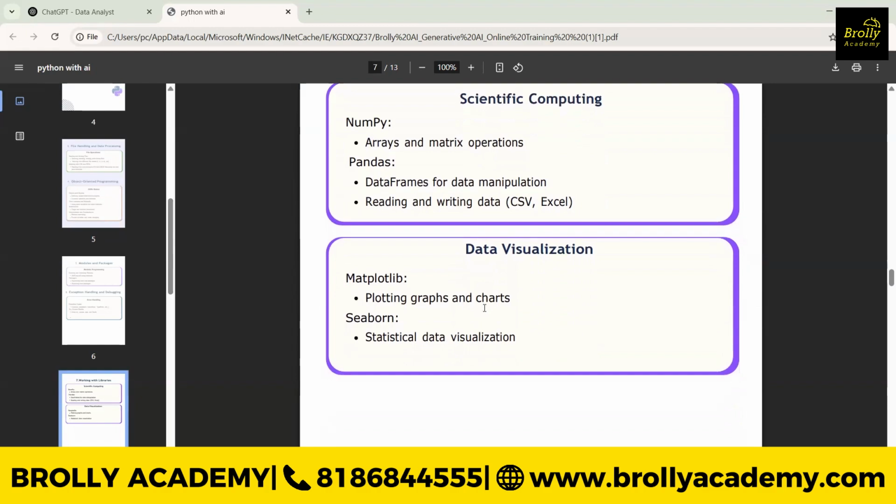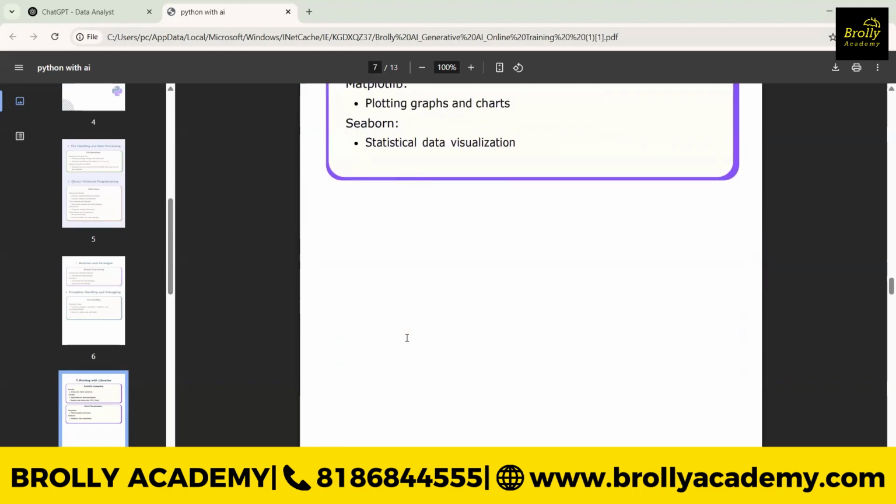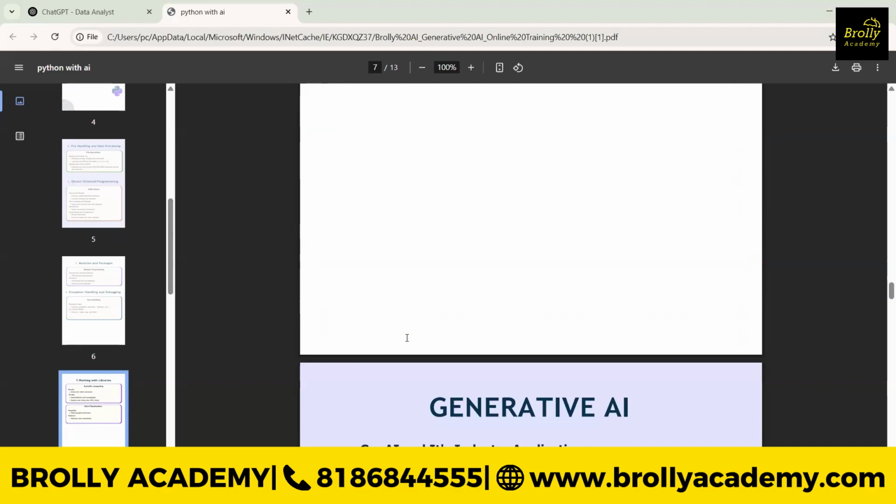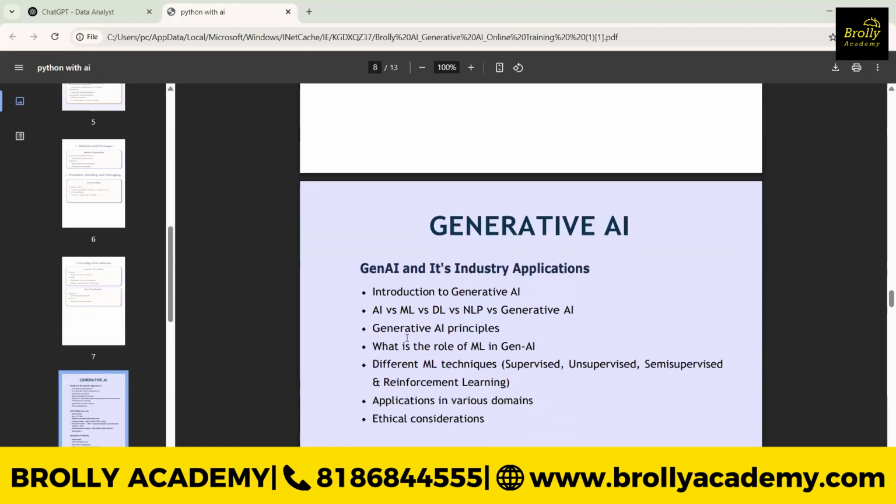Okay, and we are understanding how to integrate NumPy, Pandas, the different modules, Matplotlib, Seaborn. Okay, because the lead Gen AI data scientist should understand each and every flow. The data scientist role is to visualize the analysis, whatever the requirement, the deployment, the predictions; everything should be known by him. So that's the reason why we are giving the overview of all those things.